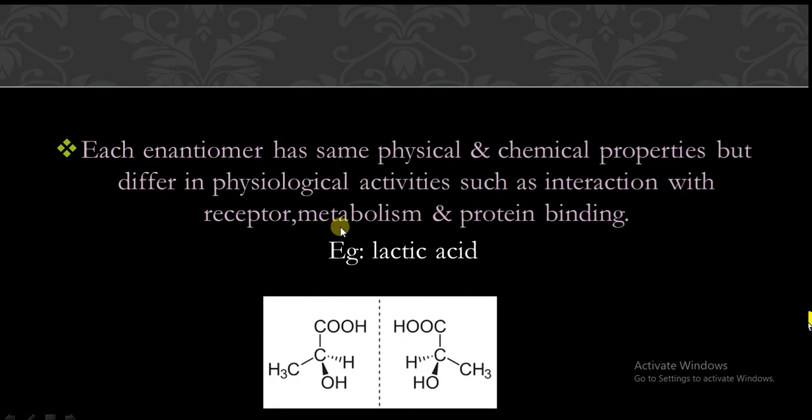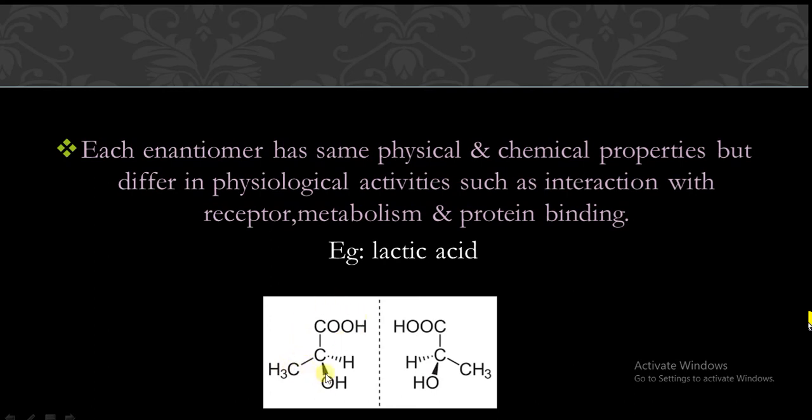Different in spatial arrangement of the atoms, it will show different physiological activities such as interaction with receptor, metabolism and protein binding.